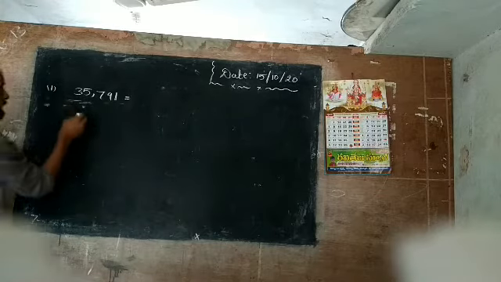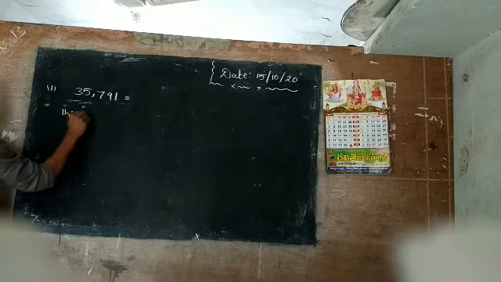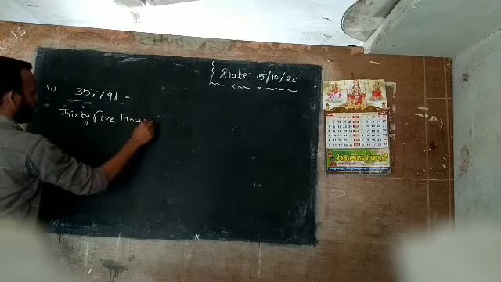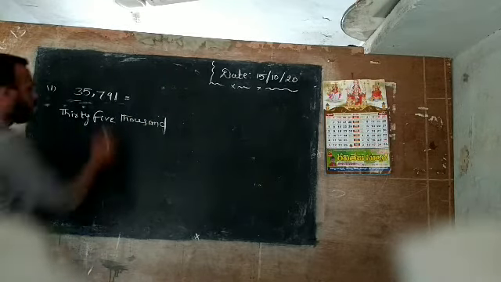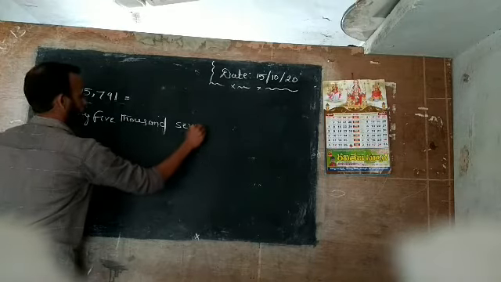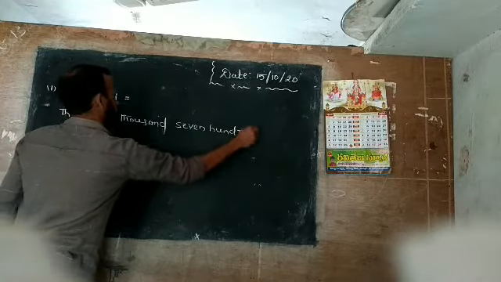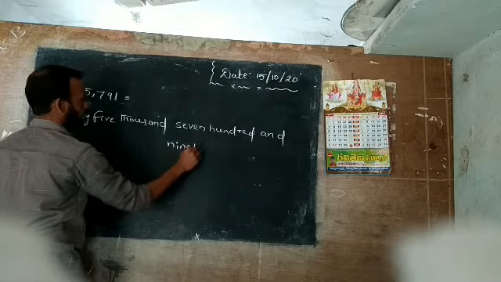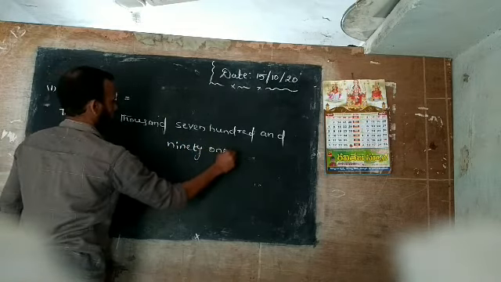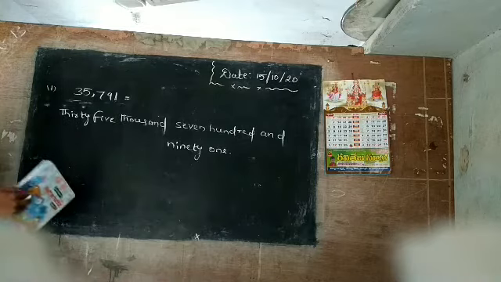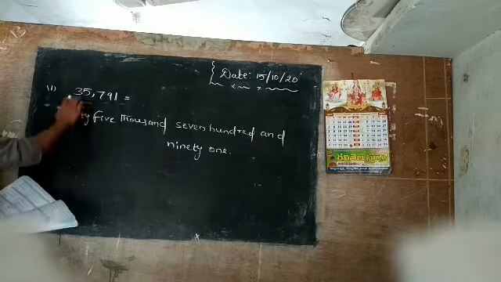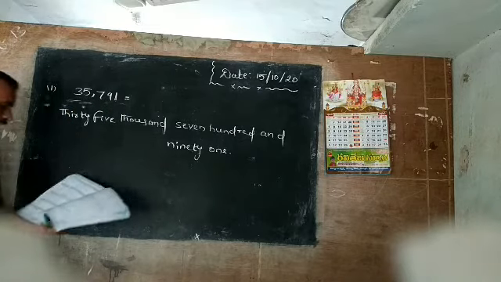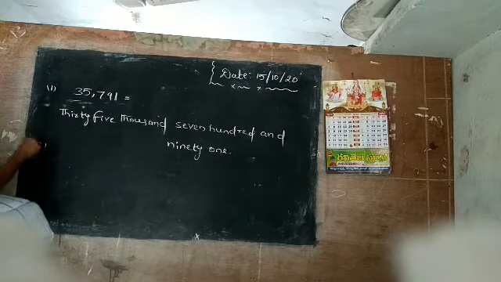35,791. Now see, I am writing here: 35,000, 700 and 91. Here is the given number. Now you can write the number name. What is the number name? 35,791. Okay. Now as it is, you are going to write the second problem.